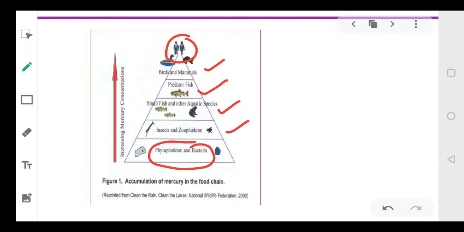So we should focus on decreasing the level of chemicals, decreasing the level of fertilizers in our fields, because whatever chemical we are spraying, that chemical is ultimately reaching us and will be putting a severe effect on our health. Like in today's scenario, all our fruits and vegetables are sprinkled with chemicals, isn't it? And the maximum chemical we are eating. So these chemicals are severely affecting our health.